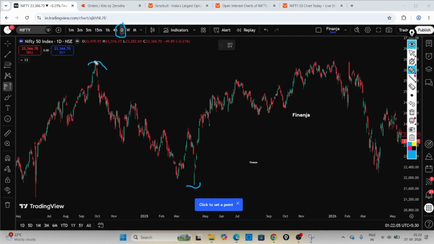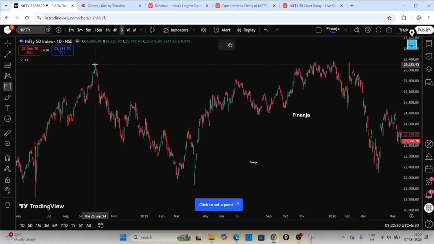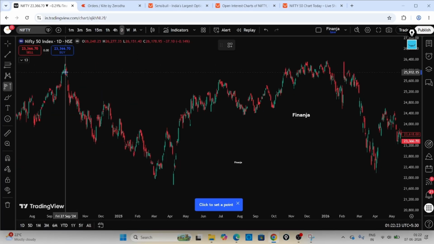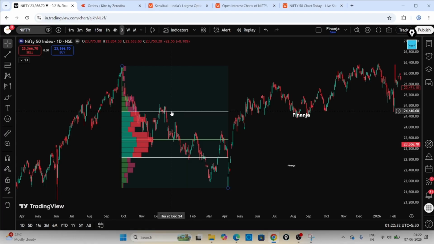Here I will be considering this swing high and this swing low. Maybe we can draw one volume profile here. Let me just draw it. Just go to fixed volume profile. I'll be selecting exactly the swing high candle and here the swing low candle. Yeah, now you can see it here. This is exactly the volume profile, how exactly we should draw it, and this is what it looks like.